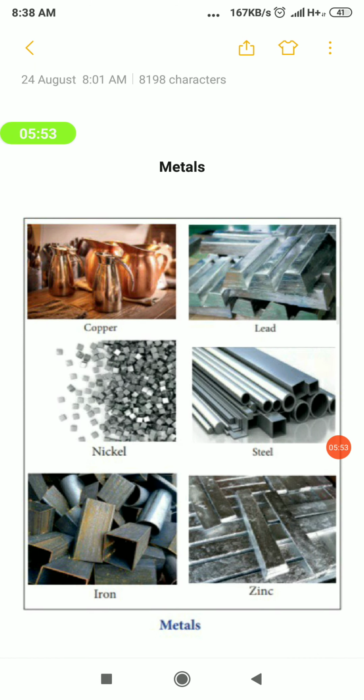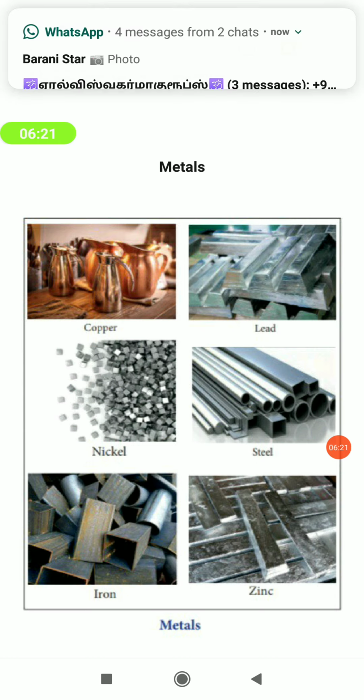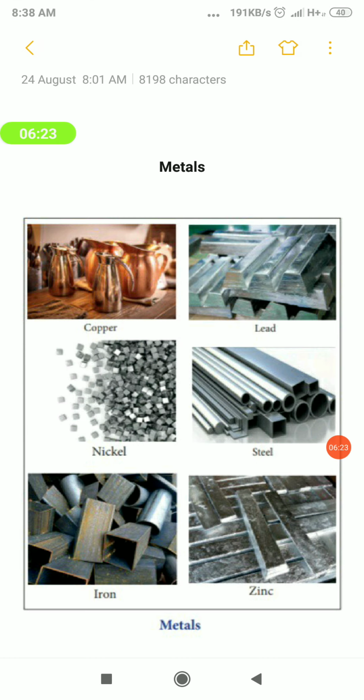Okay, first metals. Metals we see in a wide range of places in our life. The glass we use for drinking, the iron nails, and we may have a gold ring or silver blanket and so on. Even the thing used for conducting electricity is a copper wire. So these are the simplest examples of metals. Likewise, we have so many metals. Here a copper jar is given, then lead metal, nickel, steel, iron, zinc. Examples of metals are given here.